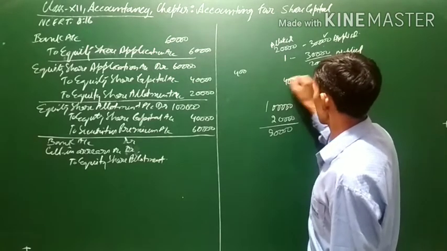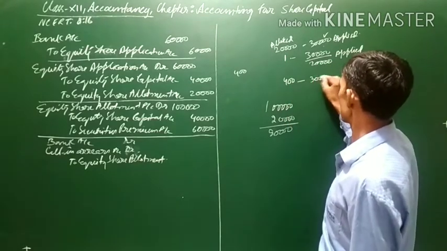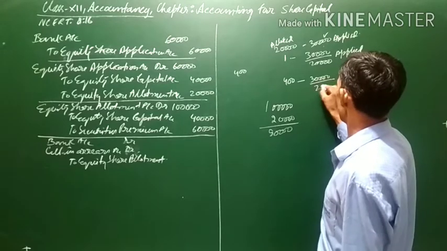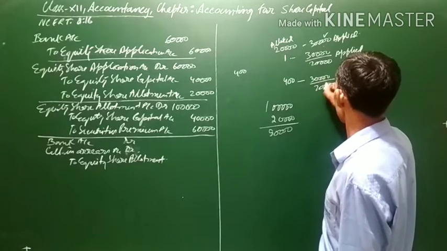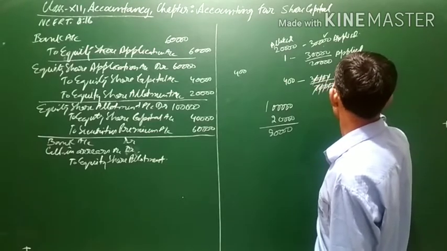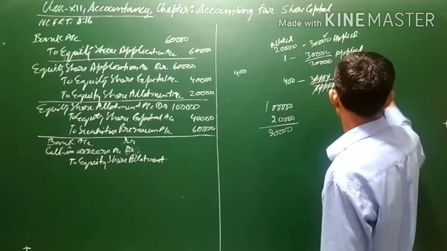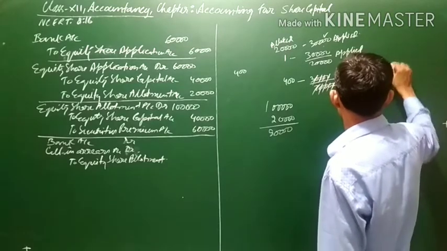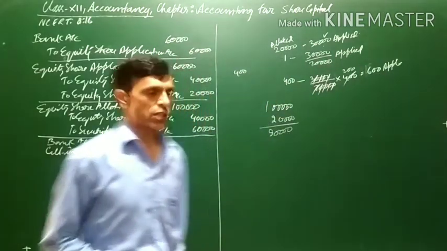Now, Mohit was allotted 400 shares. So what would he have applied for? His application would have been 30,000 divided by 20,000 into 400, which comes to 600. It means Mohit had applied for 600 shares.